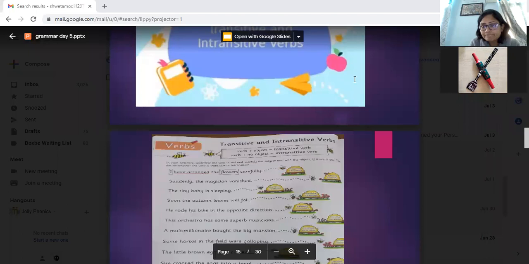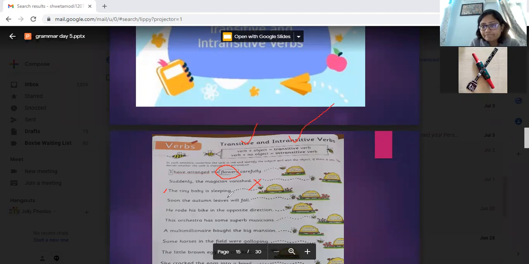So if you have an object, then it is transitive. If you do not have an object, then it is intransitive. Because flowers is an object, we will call this transitive. But here there is no object, so it will be intransitive. Can you tell me the third sentence, what will it be?